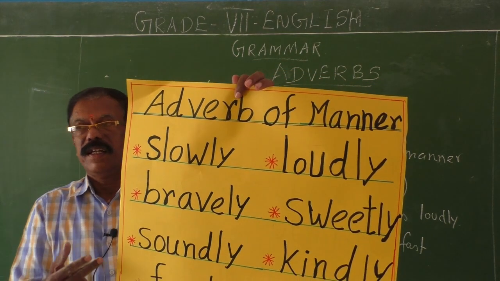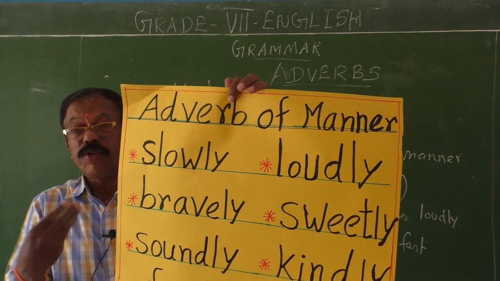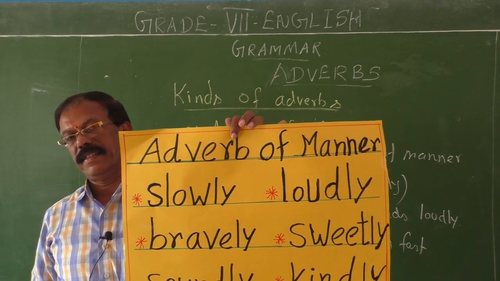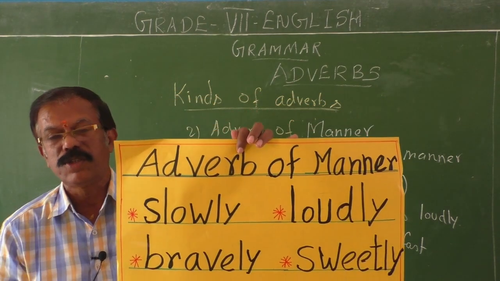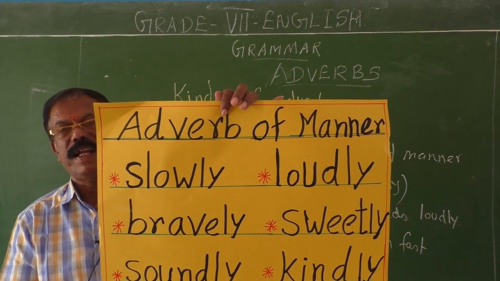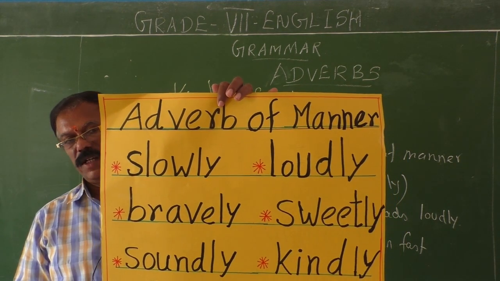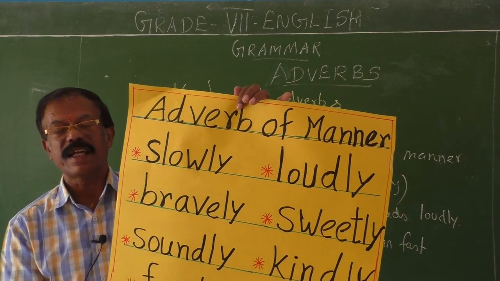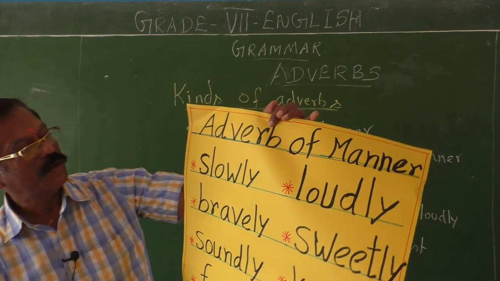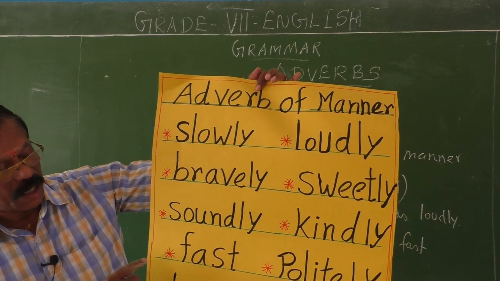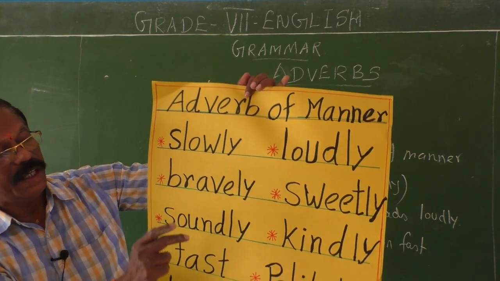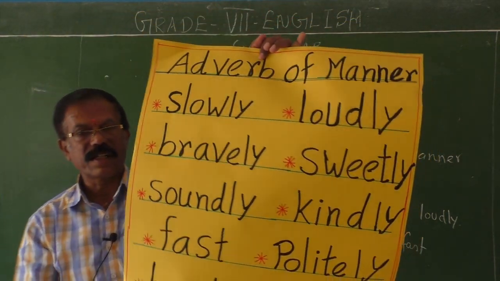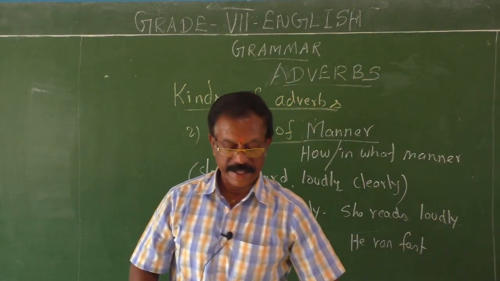In this way, children, you should know how to frame sentences by using adverbs of manner. Practical examples you should give. Then only everyone will like your sentences. Okay. So all the words have been written here legibly, beautifully. They are all adverbs of manner only. Slowly, bravely, soundly, fast, loudly, sweetly, kindly, and politely. So they are all called adverbs of manner.